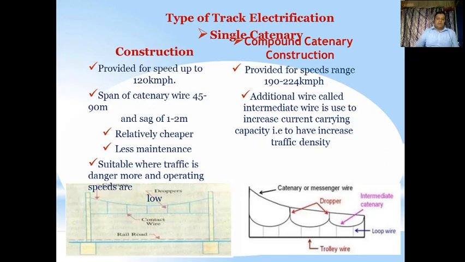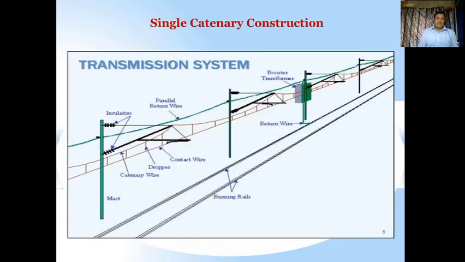And we will see now single catenary construction. If you see the single catenary construction, you will see the rails here. You will also see the insulators and the poles here. These are the poles, and these are the catenary wire. This is a dropper, this is the contact wire, and this is the parallel return wire.